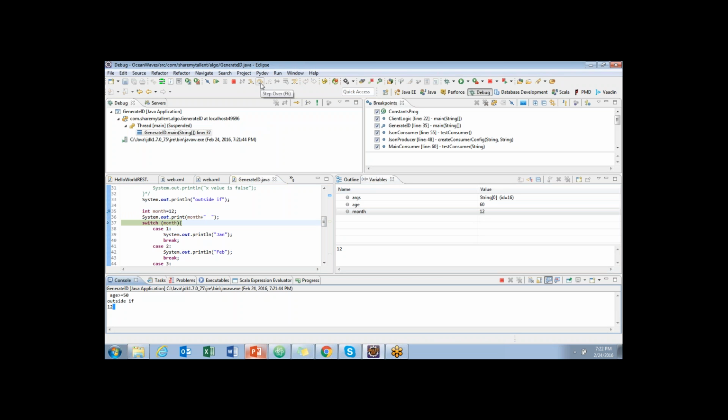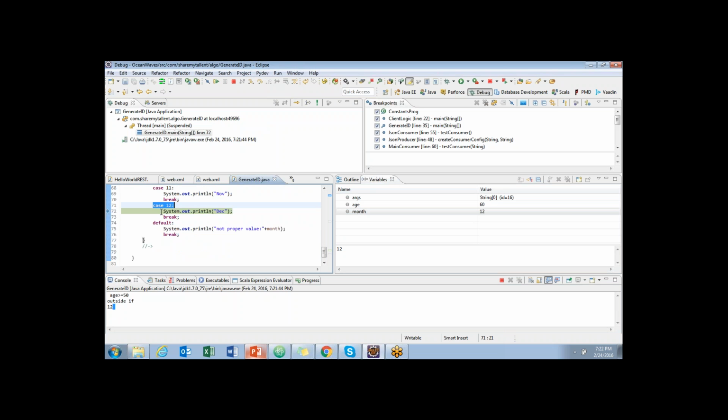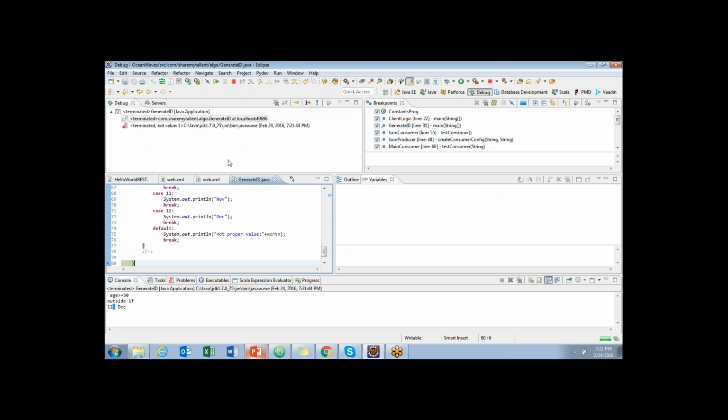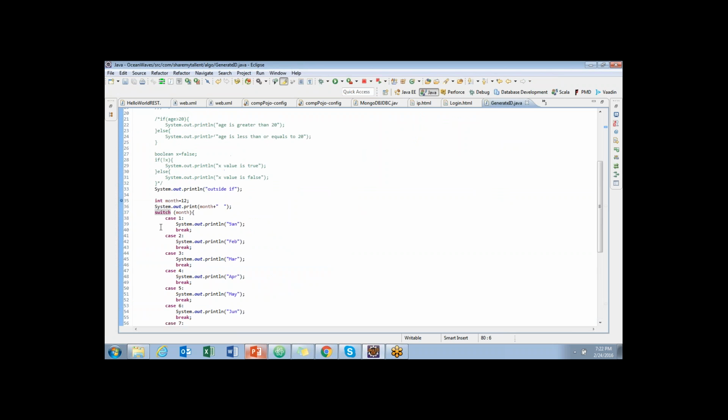Now it goes to switch. Because month is 12, it directly jumps to case 12, and then it goes to the immediate lines of the case. Here you can have as many lines as you want. Whatever logic you want to apply, you can apply. And then it goes to break, and break will jump out of the loop. You understood, right, Vishnu? Yeah.